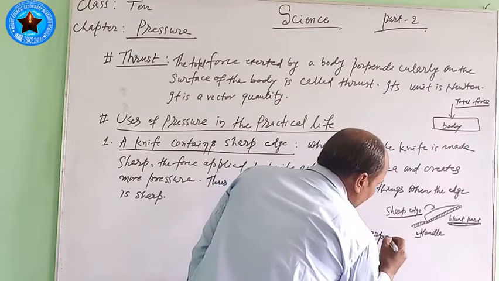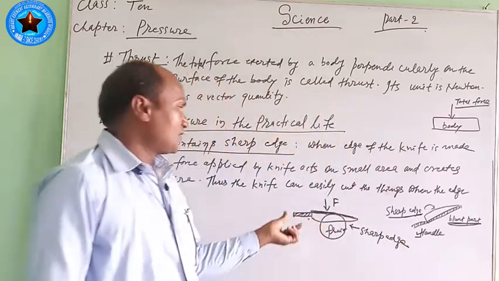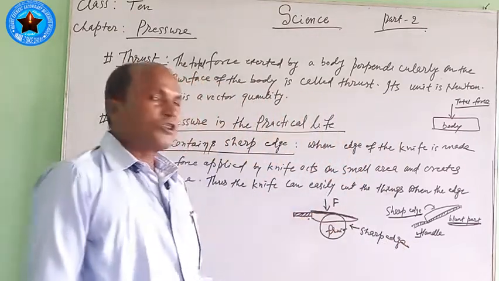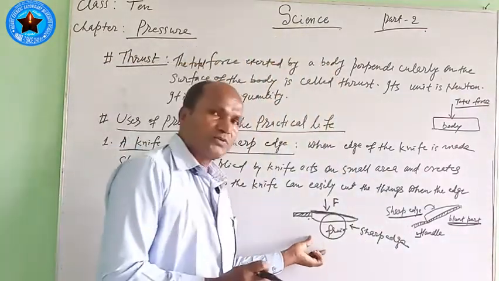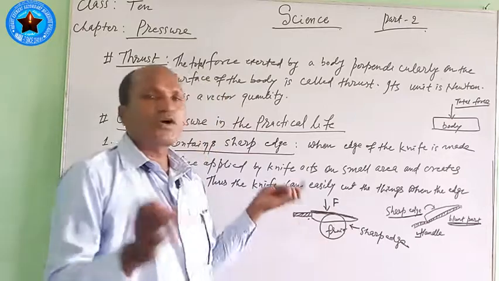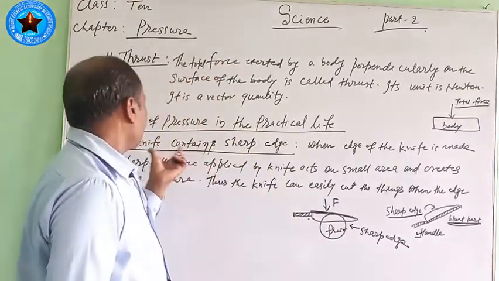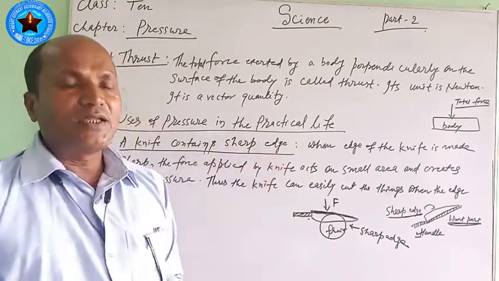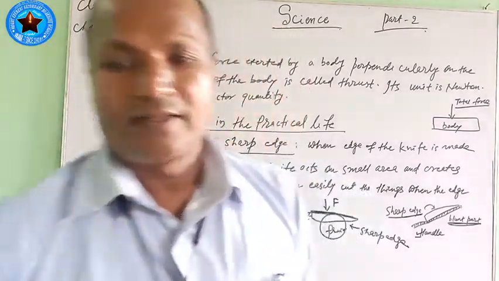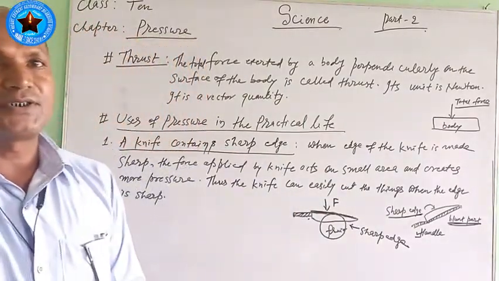By applying less force on the knife, it creates more pressure and can easily cut fruits, cut goods, cut vegetables. In this way, we can say that this knife contains a sharp edge, which is very useful in our daily life, and mainly it is used to cut things.